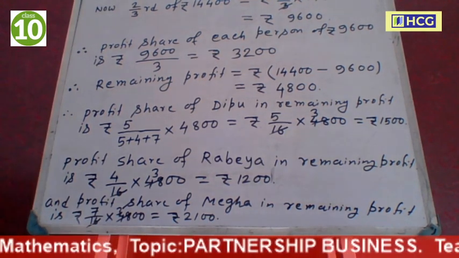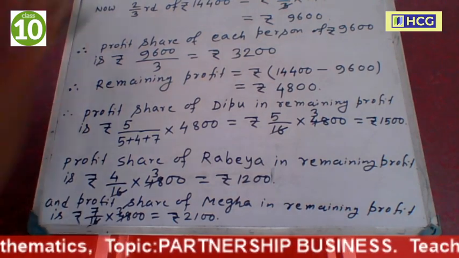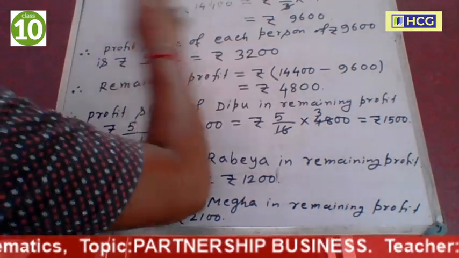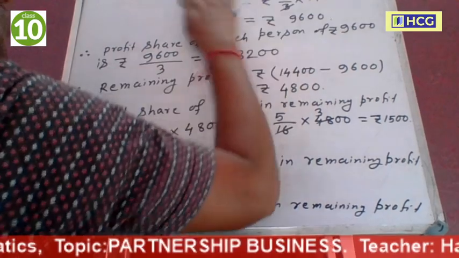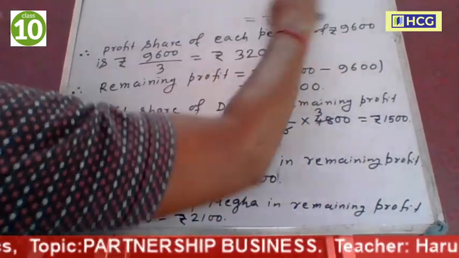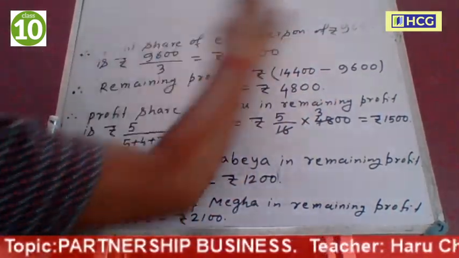So therefore total profit of Dipu, Rabia and Megha, add them.